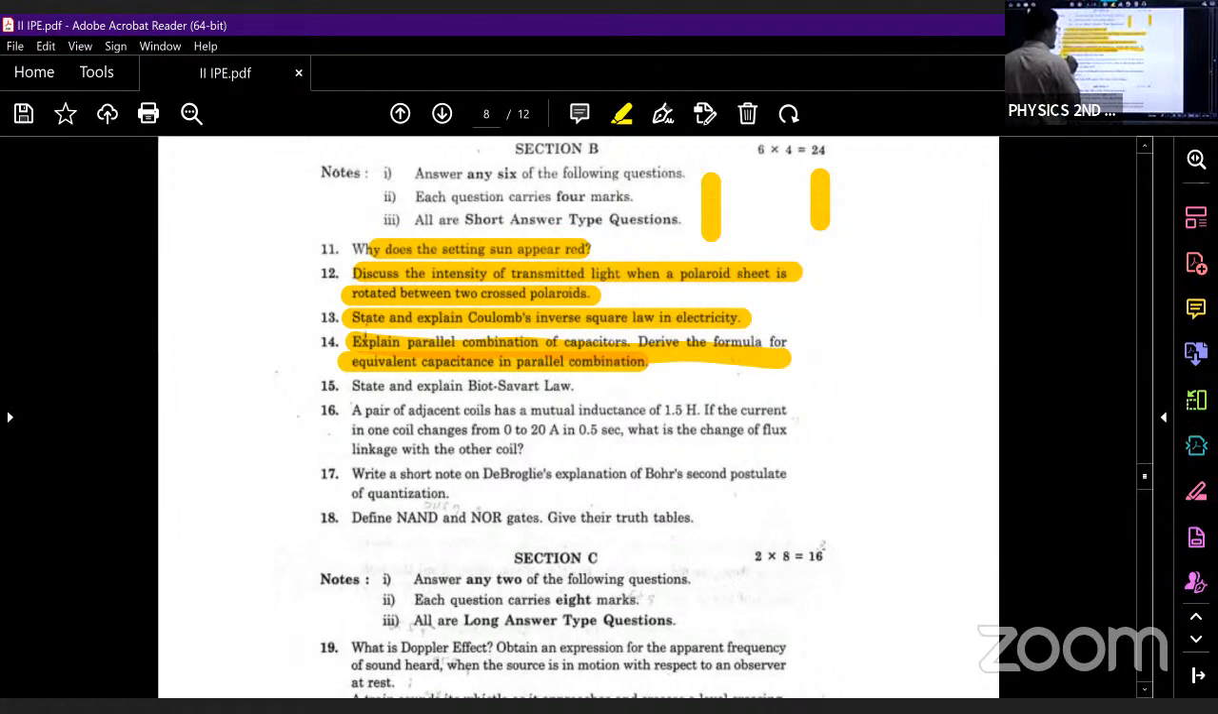So what is the next important SAQ? This question is from moving charges and magnetism. What is the question? State and explain Biot-Savart law. We have discussed this question twice in moving charges and magnetism. It was a very short answer type question also, for 2 marks, and for 4 marks also we have discussed this question.